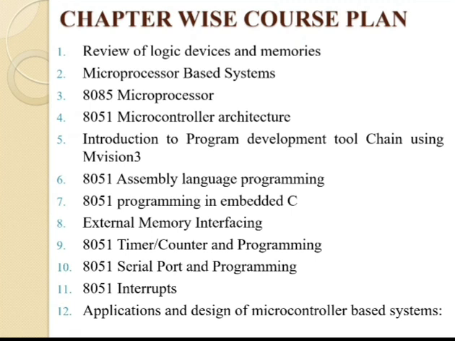Then we go through bus organization: how data flows from one point to another, from a memory device to an input device, from one memory device to another memory device, and how serial communication takes place. That we can learn from chapter number 3.